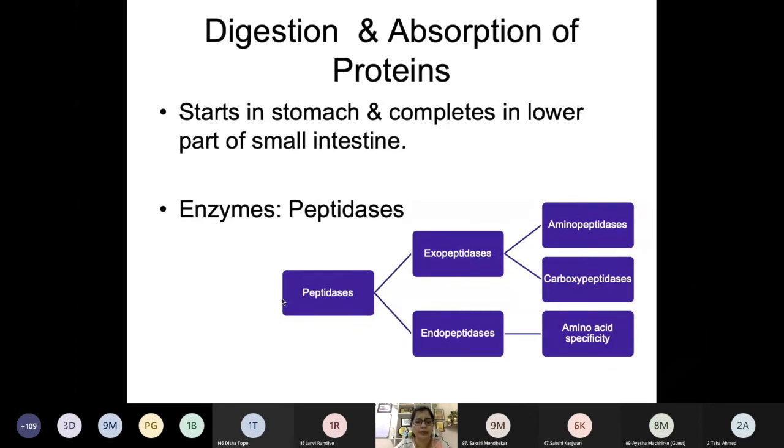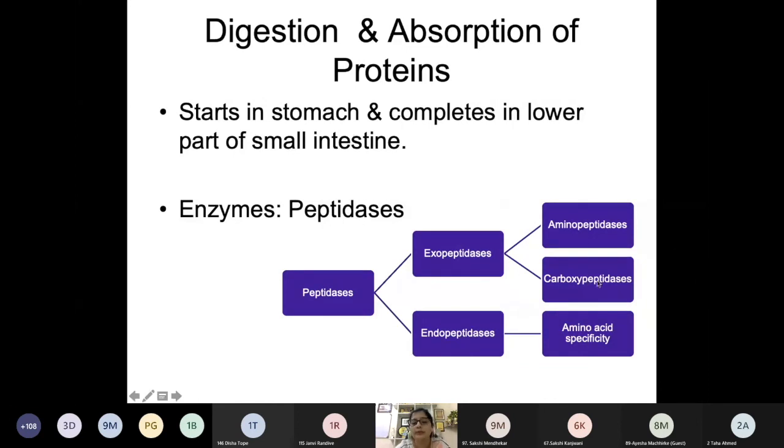When this enzyme cuts at the terminal amino acid, either it can cut the amino acid from the N-terminal and we call it aminopeptidases, or the exopeptidases will cleave the amino acid from the carboxy terminal and we call it carboxypeptidases.